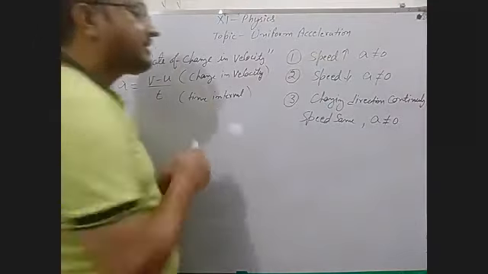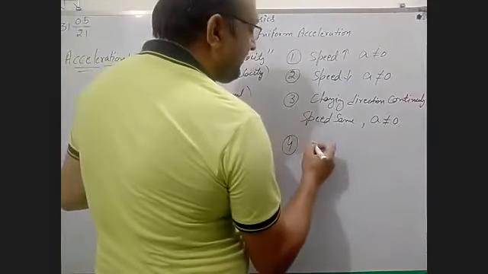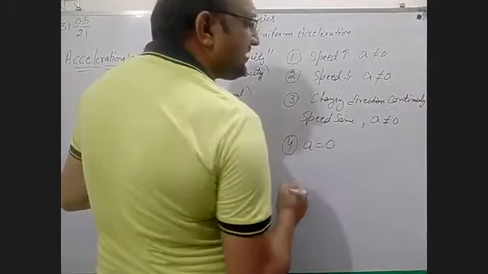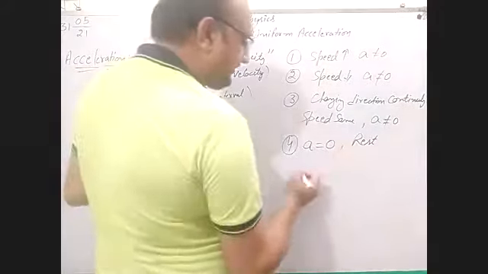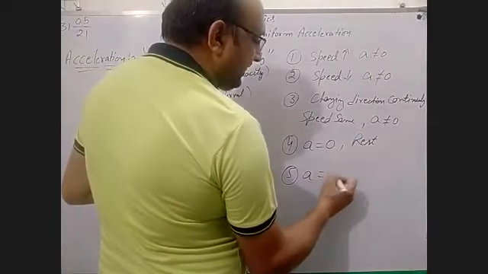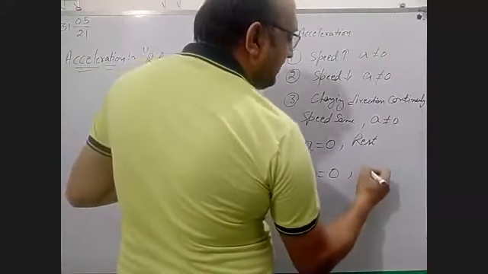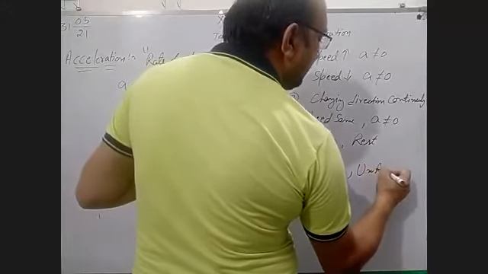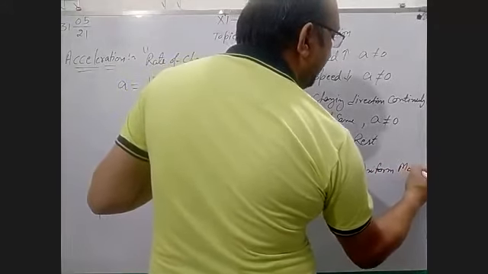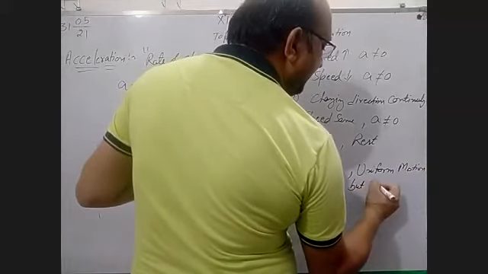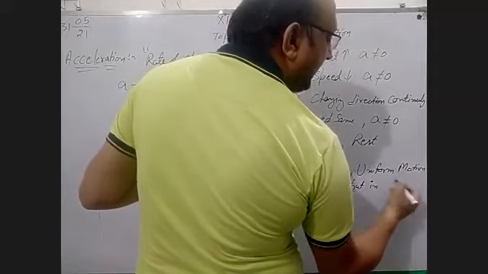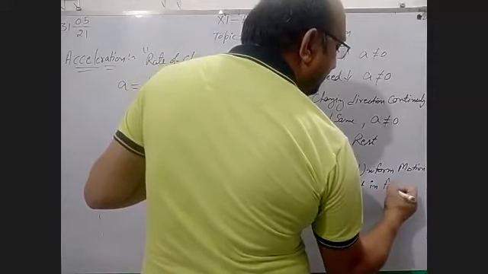And whenever the acceleration is zero, you have to remember this thing. Whenever acceleration is zero, when an object is at rest, and another thing is in uniform motion, but in a straight line or fixed direction.